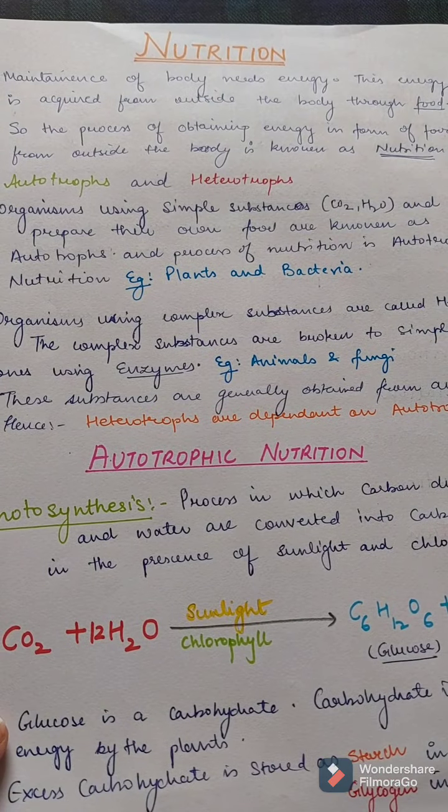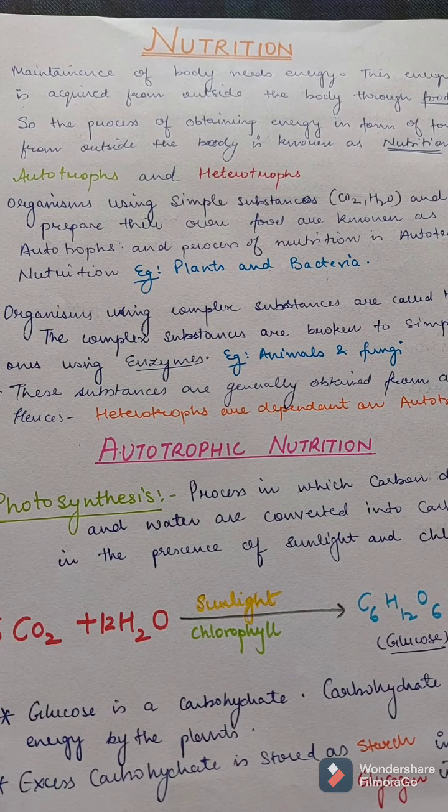So first of all, let us start with nutrition. So the maintenance work of the body needs energy, and this energy is acquired from outside through food. So the process of obtaining energy in the form of food from outside the body is known as nutrition. There are two major types of organisms. First are the autotrophs and second are the heterotrophs.